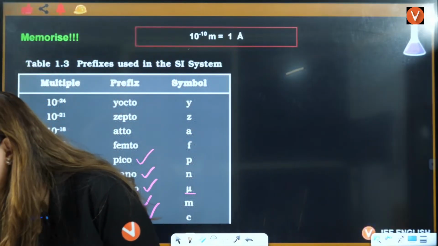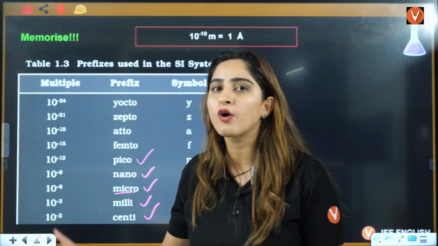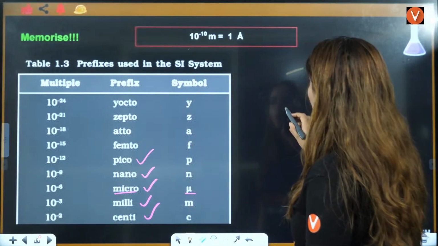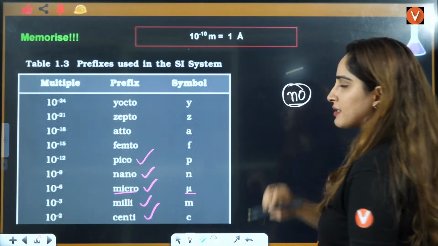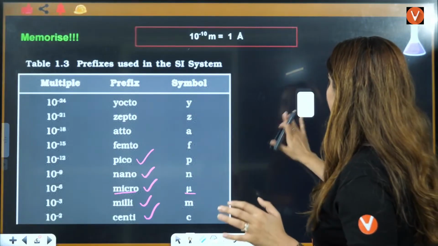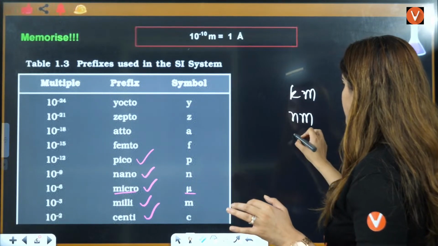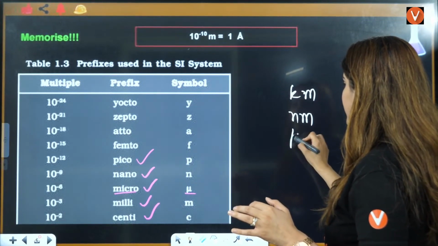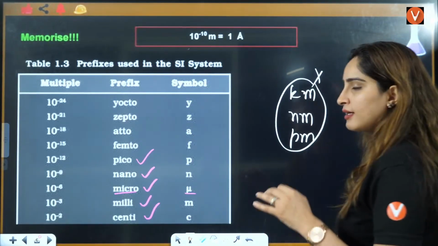The one person that is your go-to person, right? Here the go-to person is simple, with no nano, no nothing. No nano, no meter, simple. If I talk about kilometer, nanometer, or picometer, no, I am talking about the simple thing that is nothing, right?